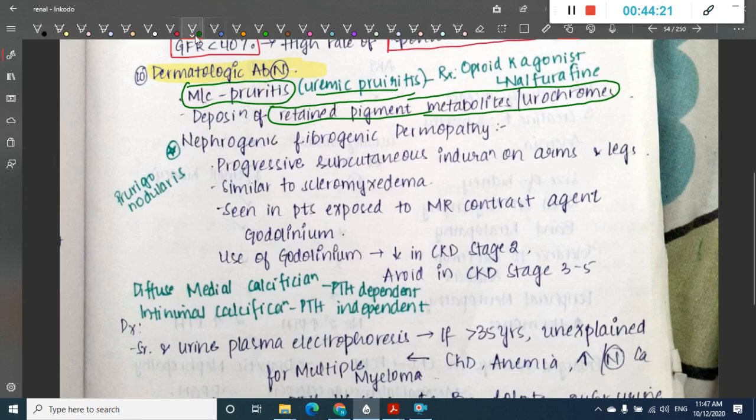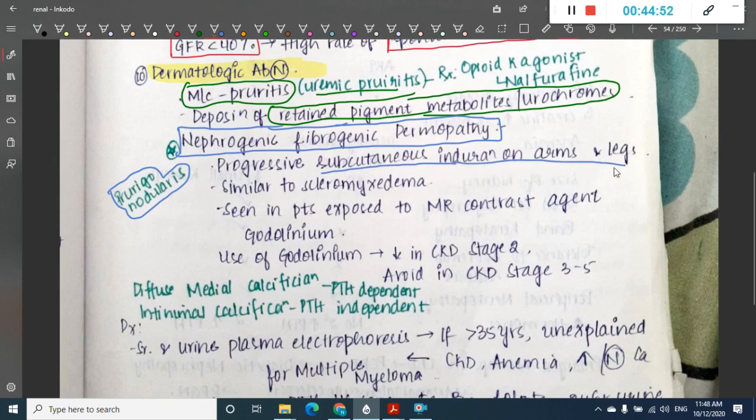We call this nephrogenic fibrosing dermopathy, which is associated with chronic kidney disease. It is also called prurigo nodularis. What is it? Here there is progressive subcutaneous induration on arms and legs, similar to scleromyxedema.